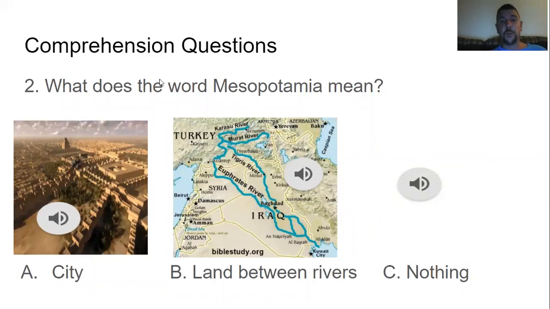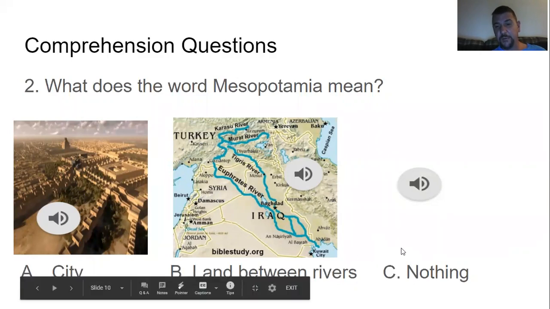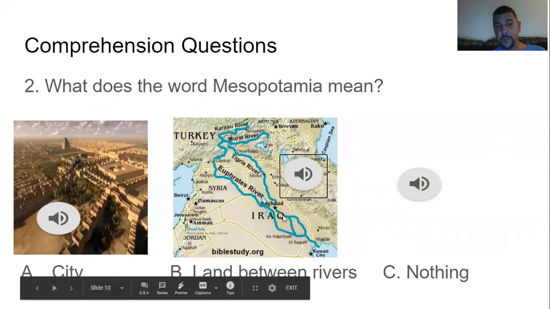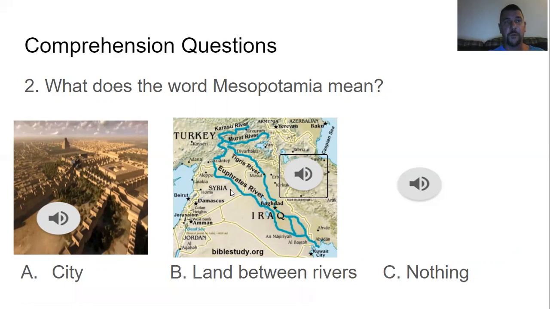Number 2, what does the word Mesopotamia mean? Does it mean A, city, B, land between rivers, or C, nothing? It means B, land between rivers. Ding, ding, ding. We have a winner. The reason being, Mesopotamia was between these two rivers. It was very fertile land for farming and growing crops, and it was easy because they had rivers on both sides of them.